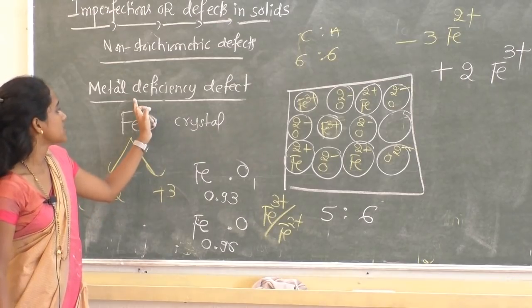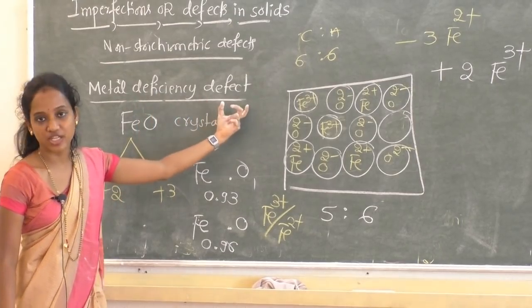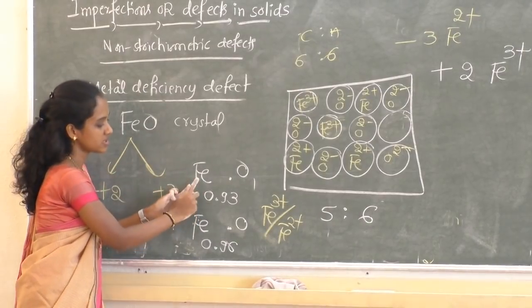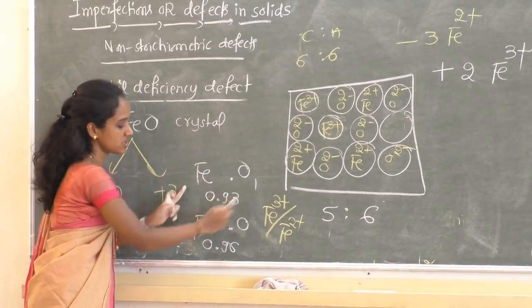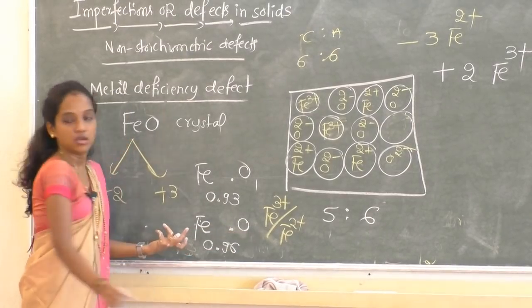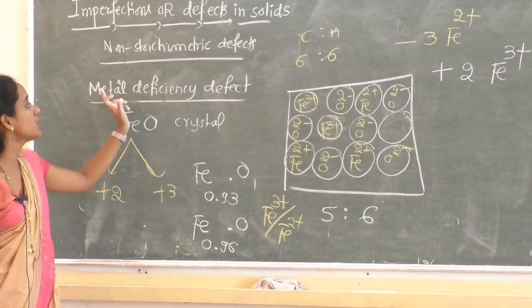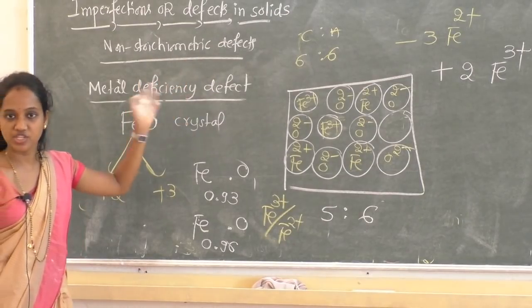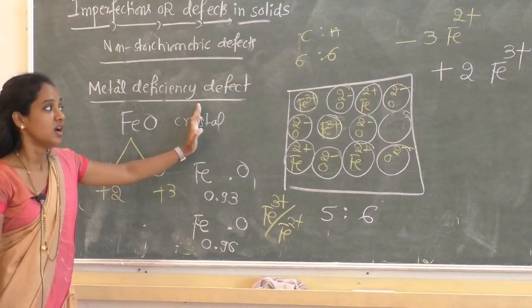Okay, now this is about metal deficiency defect. Examples: FeO, or we can write iron 0.93 with oxygen, or Fe composition 0.96 with oxygen. So this is about metal non-stoichiometric defects, under that metal deficiency defect.